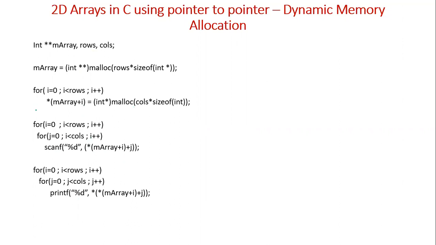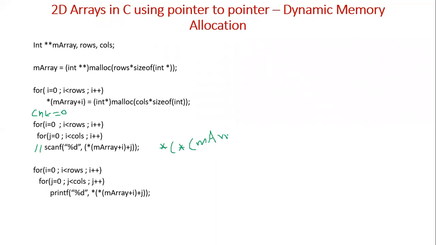Say I'm declaring a variable here, count (cnt), equal to 0. I don't want to use scanf, I want to directly store the values. Then instead of using this kind of statement, I should use something like this. I don't want the address, I want the value. So I should use star, again star, m-array,